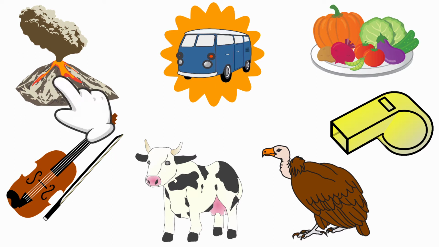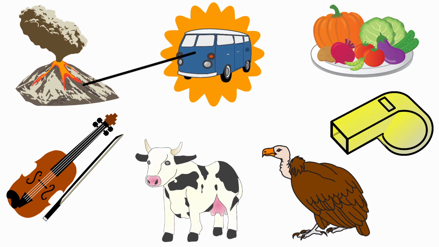Volcano. The beginning sound of the picture volcano is V. And the sound of the letter V is V. The sound of the letter V and the beginning sound of the picture volcano are same. So, we are going to draw a line from van to volcano.